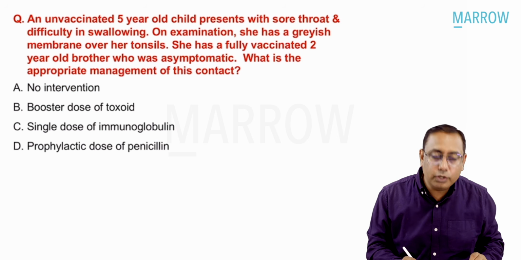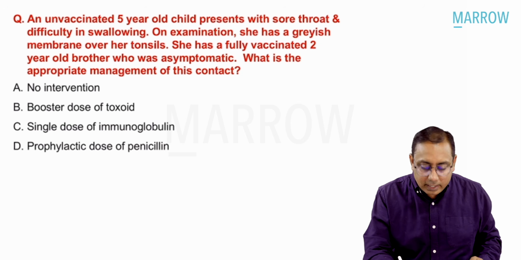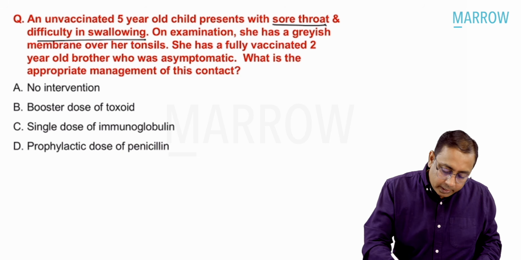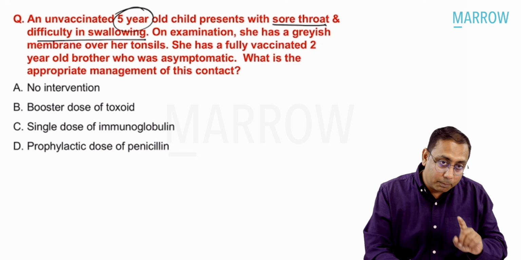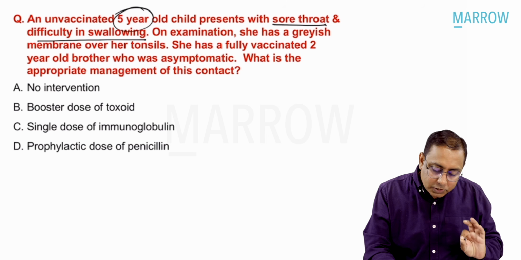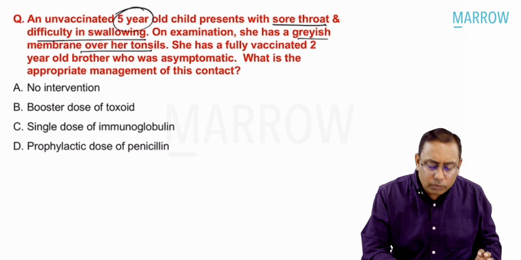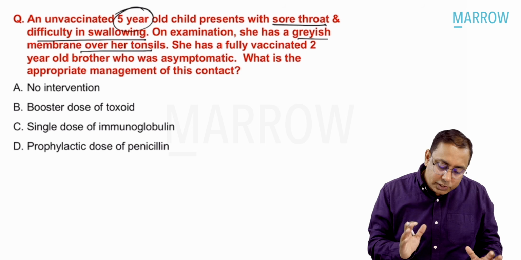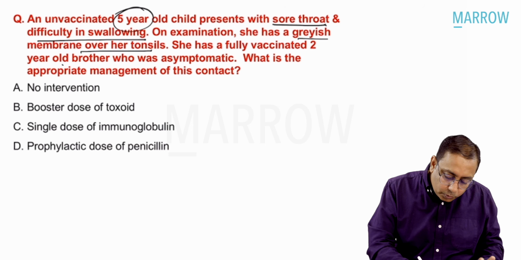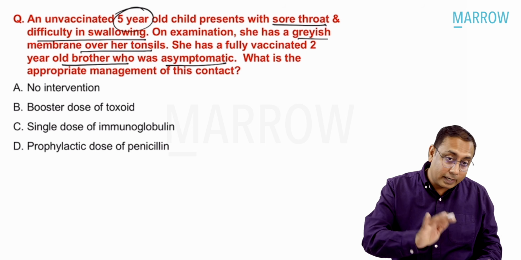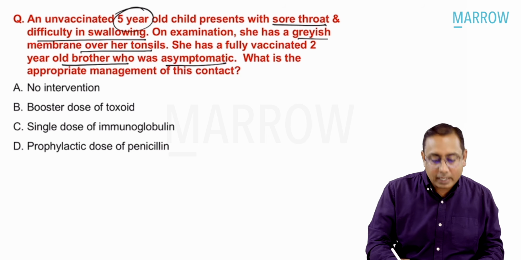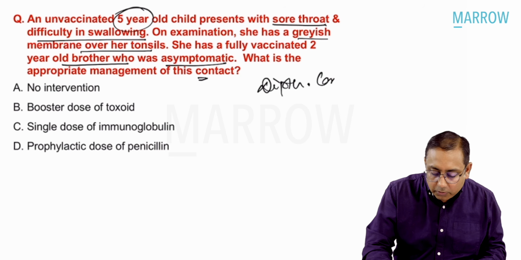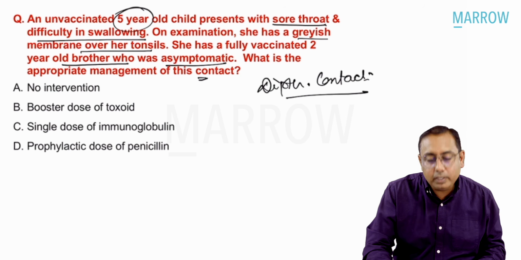Moving on to the next MCQ, an unvaccinated 5-year-old child presents with sore throat, difficulty in swallowing. On examination, 5-year-old child, important, age is important. On examination, child has a grayish membrane over her tonsil. This looks like diphtheria to me. She has a fully vaccinated 2-year-old brother who is asymptomatic. What is the appropriate management of this contact? So this question is talking about the diphtheria case contact.